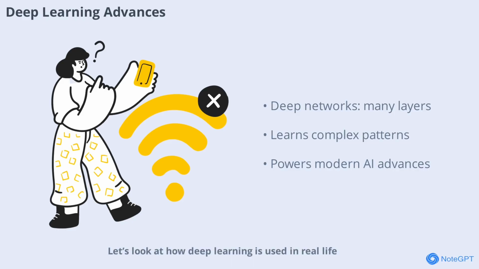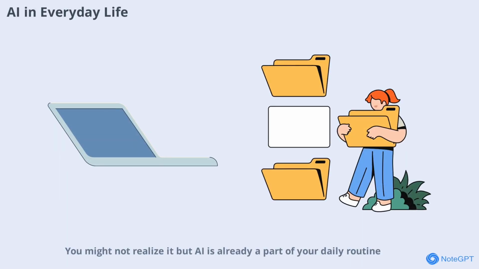Let's look at how deep learning is used in real life. You might not realize it, but AI is already a part of your daily routine. From unlocking your phone with face recognition to getting movie recommendations, AI works quietly in the background. It powers virtual assistants, spam filters, navigation apps, and even smart home devices. These systems use machine learning to adapt to your preferences and improve over time, making life more convenient and personalized.